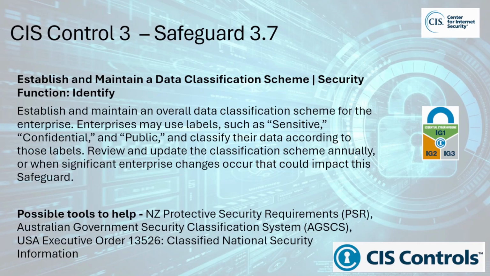Once in place, the scheme will allow organizations to apply appropriate security controls based on data sensitivity, such as encryption, access restrictions, or stricter monitoring. Why is this safeguard important? 1. Ensures consistent data protection. Not all data needs the same level of protection. Classification helps apply the right controls to the right data, avoiding both under and over protection.